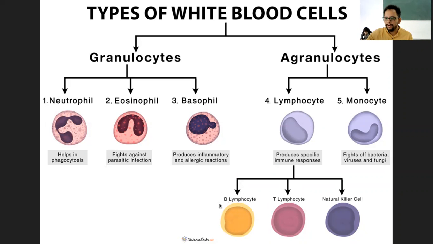So it gets produced as well as matured in the bone marrow. That's why B lymphocyte. On the contrary, the T lymphocyte is produced in the bone marrow, but it is matured in the thymus gland. That's why the T stands for thymus.